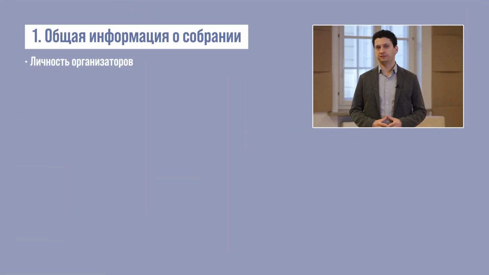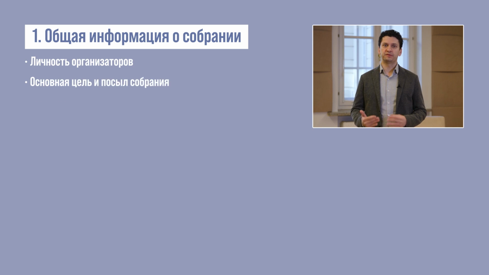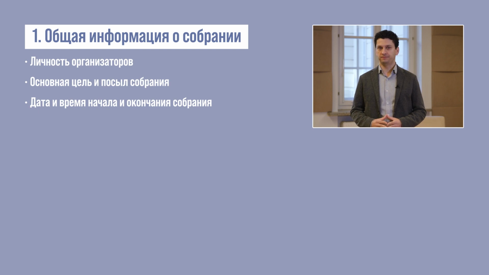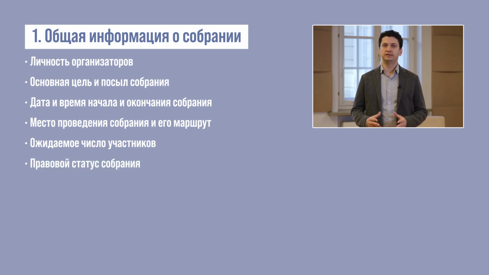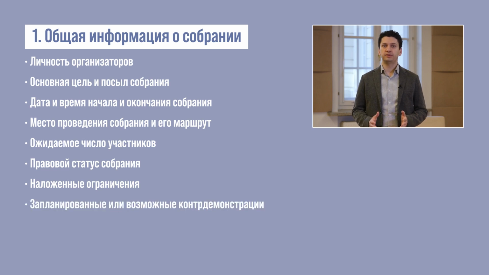The general information that should be collected in advance of the monitoring exercise includes the identity of the organizers, if identifiable, the main purpose and message of the assembly, the planned date as well as starting and finishing time of the assembly, the venue and route of the assembly, the expected number of participants, the legal status of the assembly, that is, whether or not it was notified or authorized, restrictions that have been imposed, if any, and any planned or potential protests against the assembly. We can collect this information online or by reaching out to the organizers and relevant authorities directly.